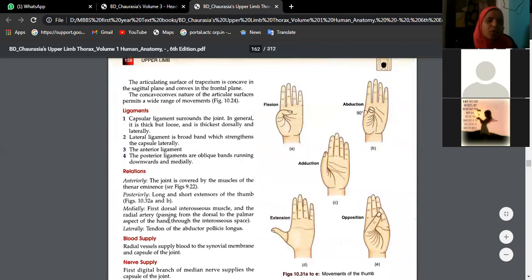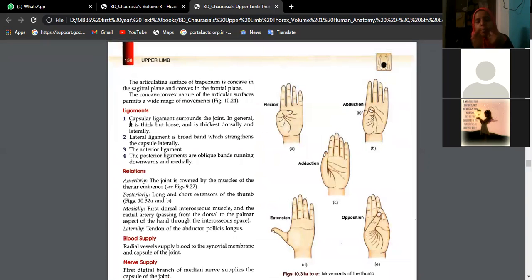Like any other joint, always try to remember that the margins of these bones involved in the formation of the joint will give attachment to the capsular ligament. Over the capsule, the thickenings are called ligaments: laterally, the lateral ligament, anteriorly, the anterior ligament, posteriorly, the posterior ligament.